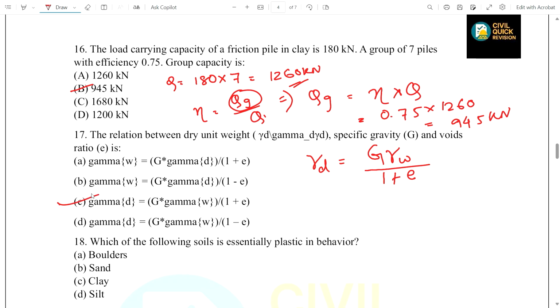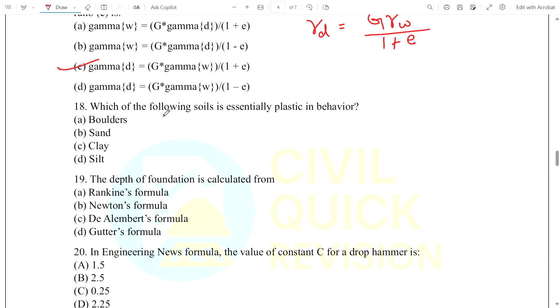Option C is the correct answer. Now question number 18. Which of the following soil is essentially plastic in behavior? You can see from this option which can show plastic behavior: boulder, sand, clay, silt. We know that clay shows plasticity. So clay, option C is the correct answer.